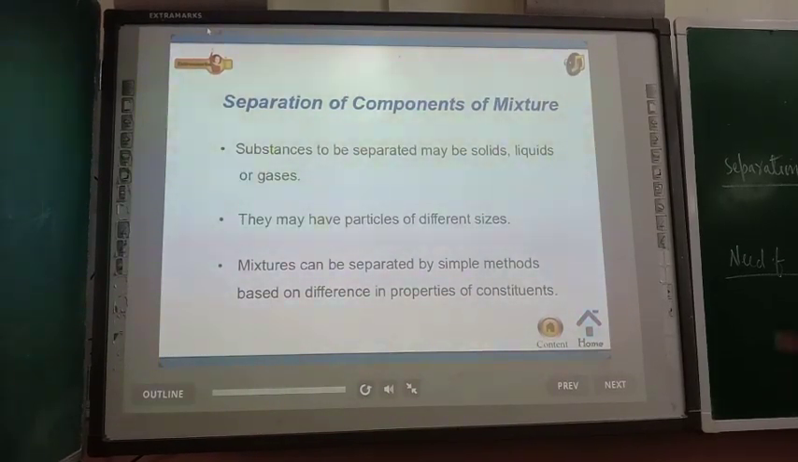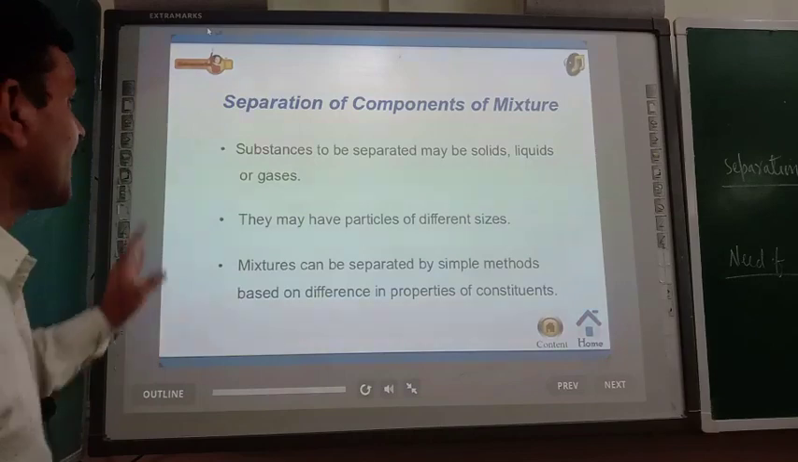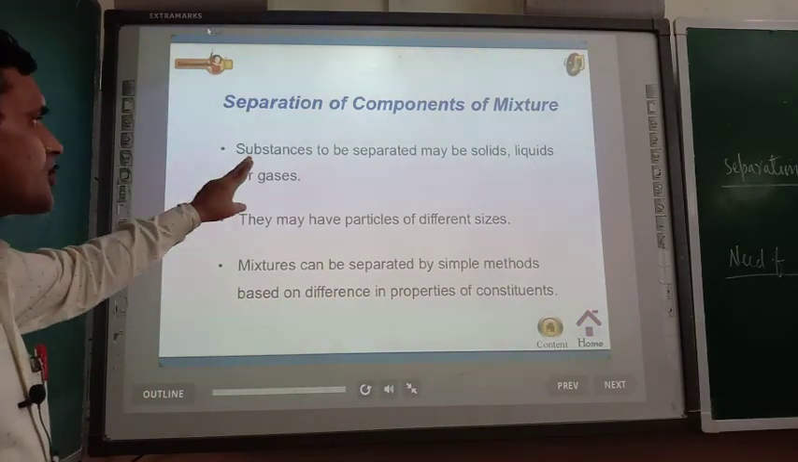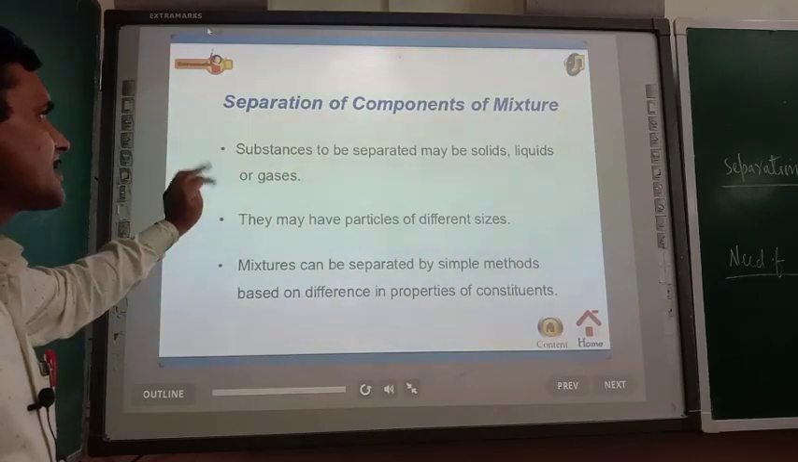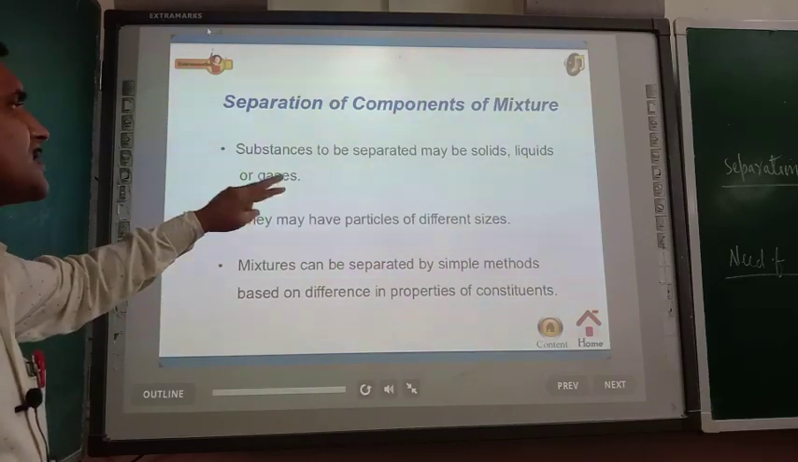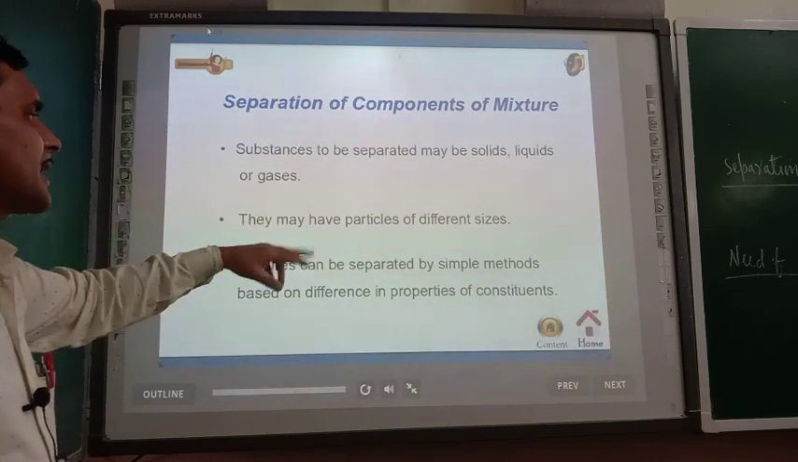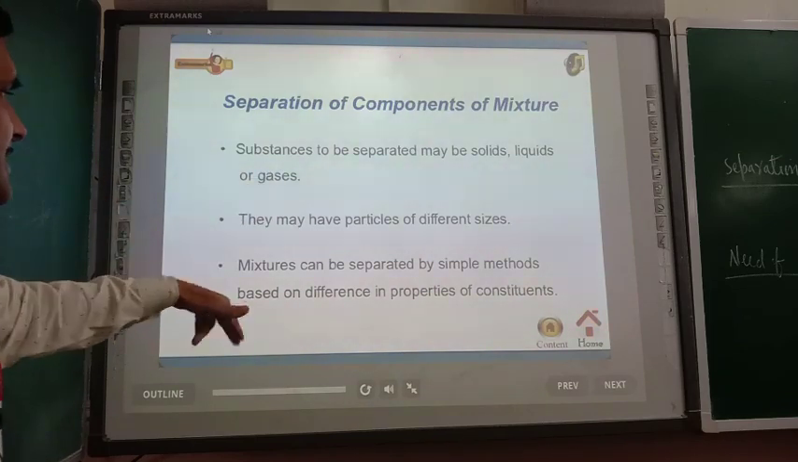Dear cadets, now just see separation of components of a mixture. What kind of components of a mixture can be separated? The first thing is, substances to be separated may be solids, liquids or gases. Second, they may have particles of different size.